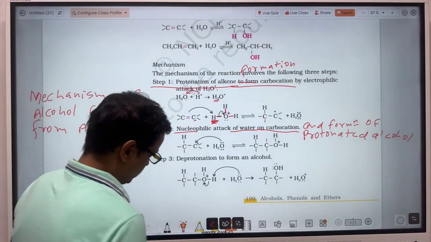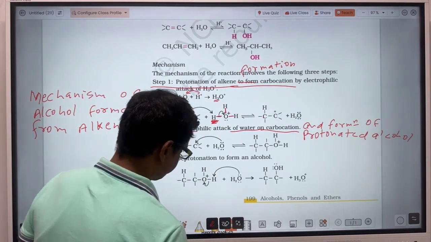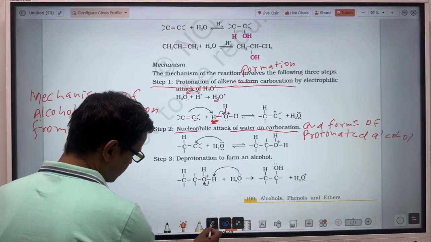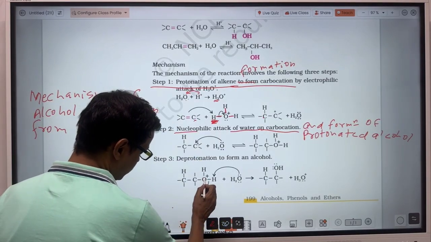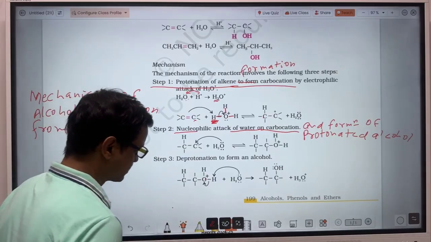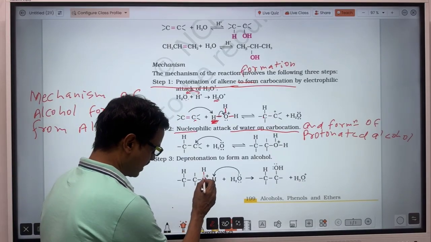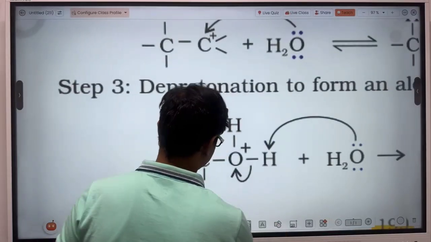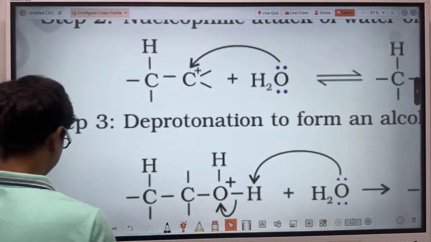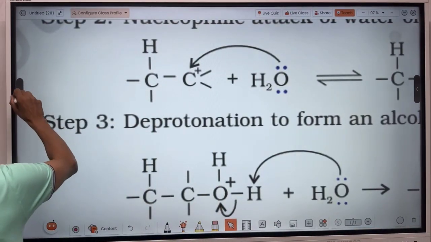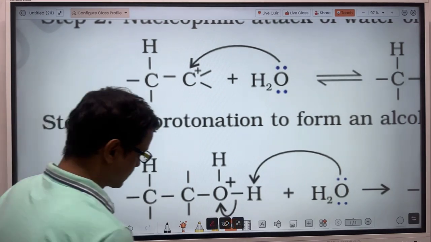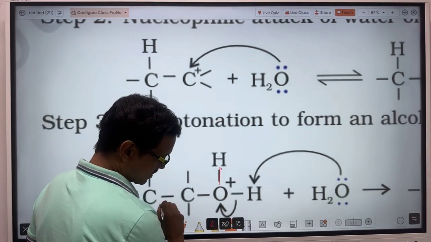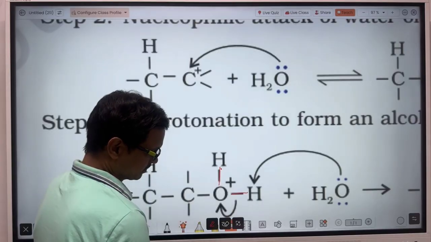Then after, the positive charge is there, so there will be high stress on this oxygen. This oxygen will take the shared pair of electrons of this bond or of this bond.